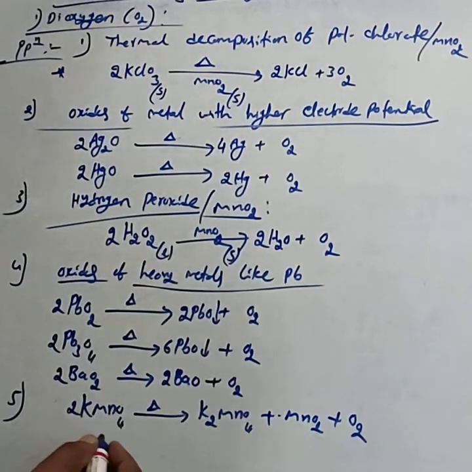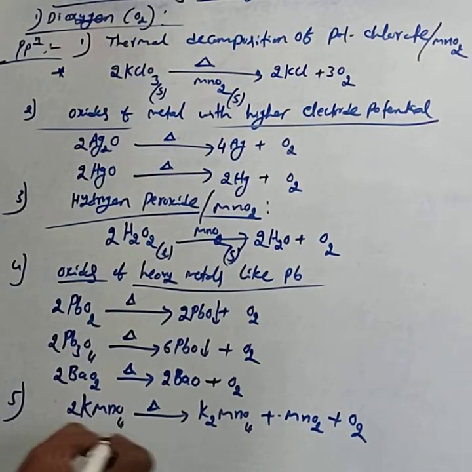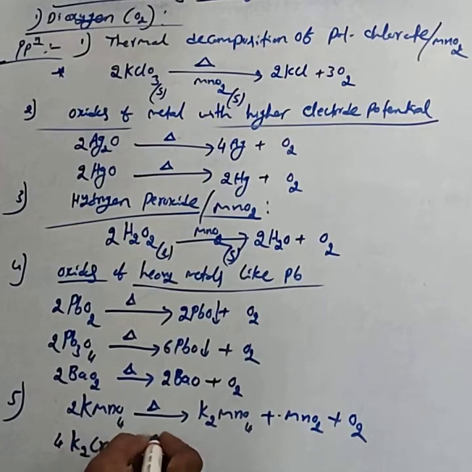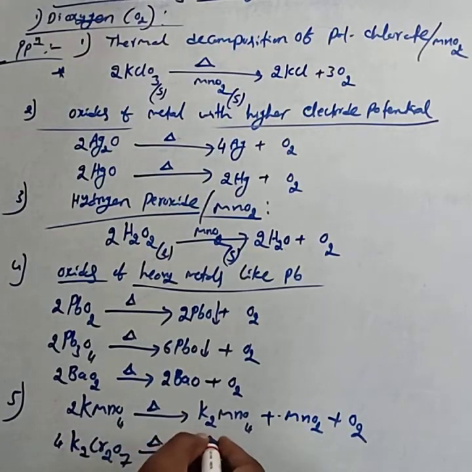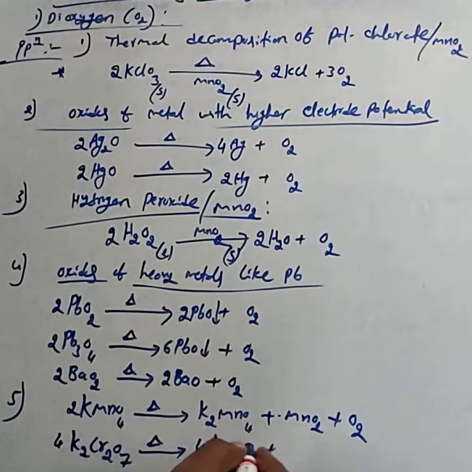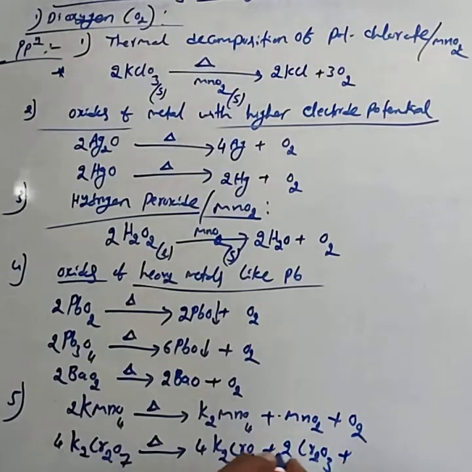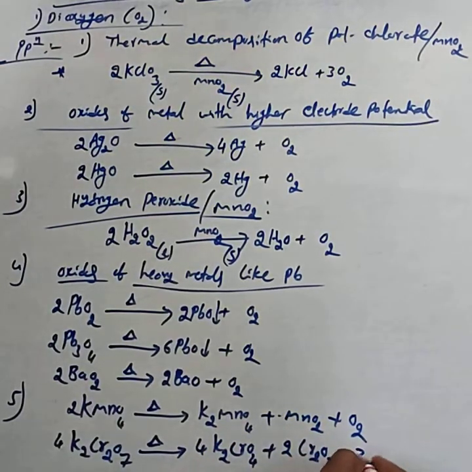Or even potassium dichromate, K2Cr2O7: 4 moles of potassium dichromate on decomposition give 4 moles of K2CrO4, potassium chromate, 2 moles of Cr2O3, as well as 3 moles of O2.